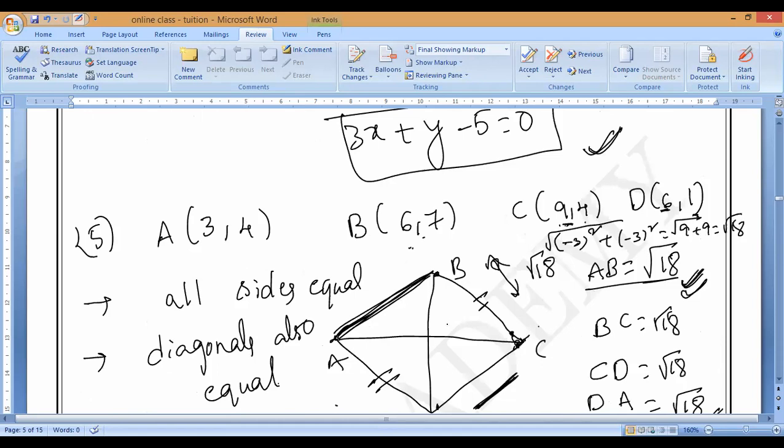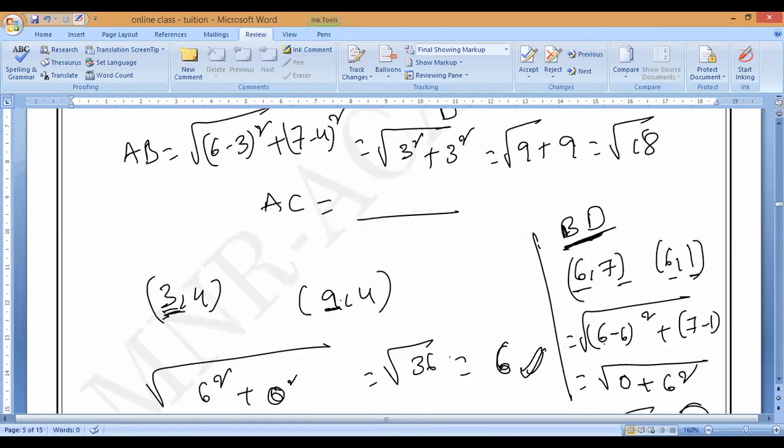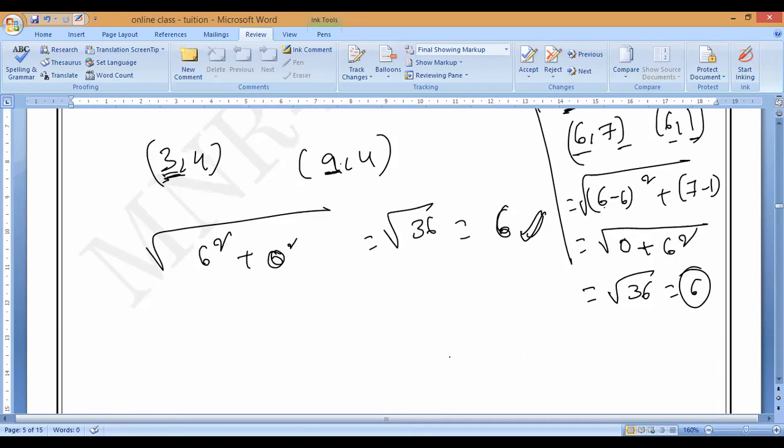All the sides are equal and diagonals are equal. So is it a square or a rhombus? Square. Who is correct, Champa or Chameli? Yes, Champa. ABCD is a square. So Champa is correct.